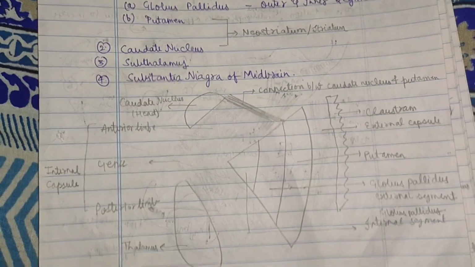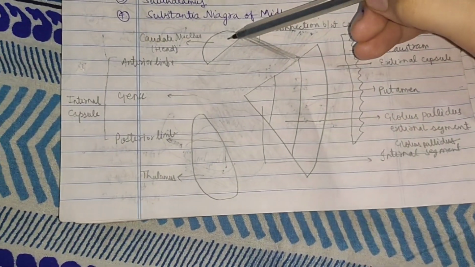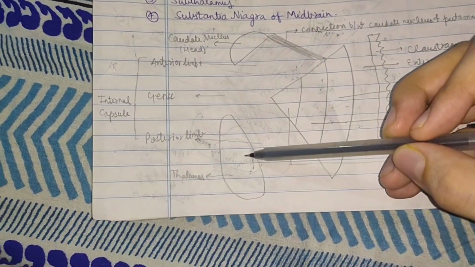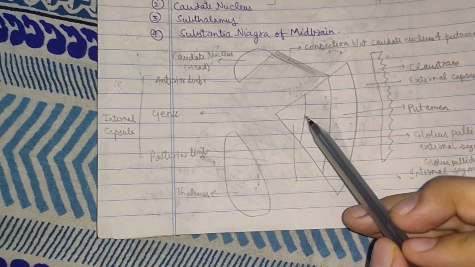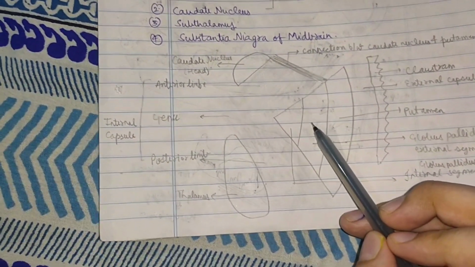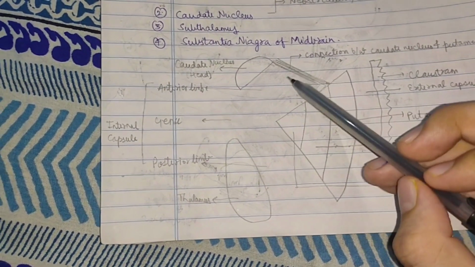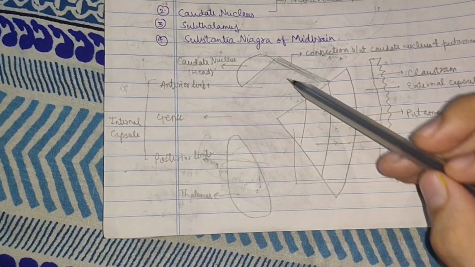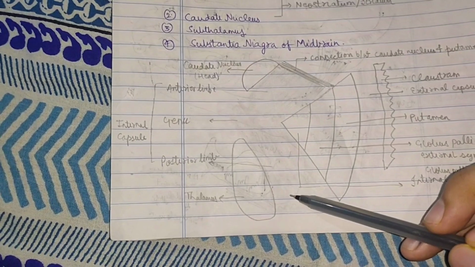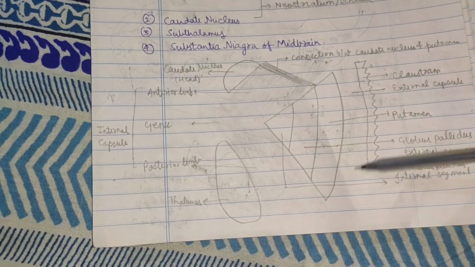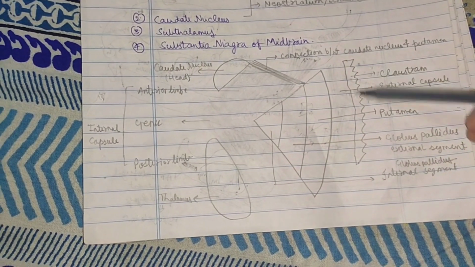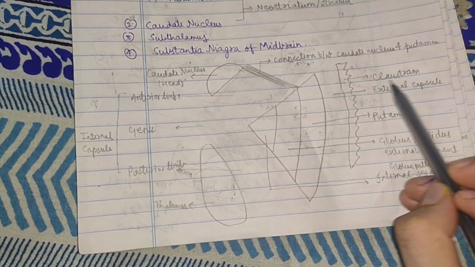Diagrammatically, we can represent them as follows. This is the caudate nucleus, the head part. This is the thalamus. This is the lentiform nucleus, consisting of the globus pallidus external and internal segment. These are the fibers of the internal capsule: the anterior limb, the genu, and the posterior limb. Lying lateral to the lentiform nucleus are the fibers of the external capsule, and more lateral to it is the gray matter known as claustrum.